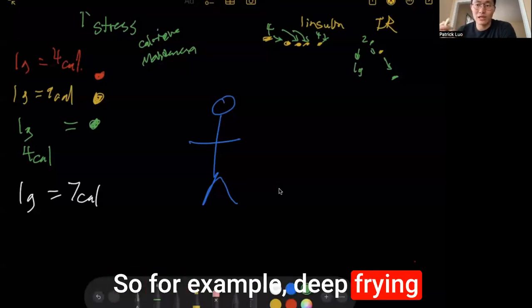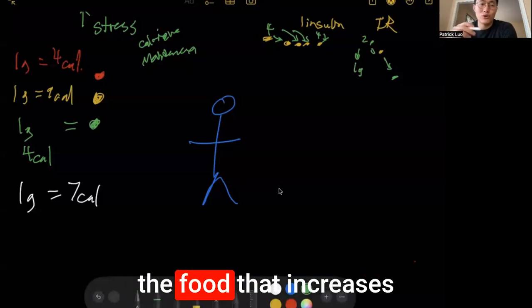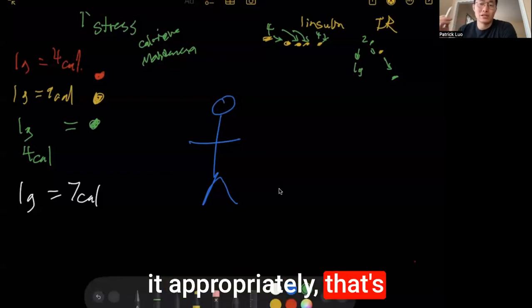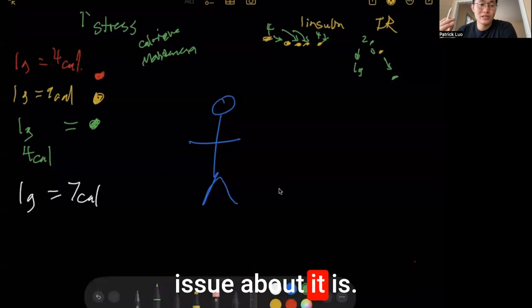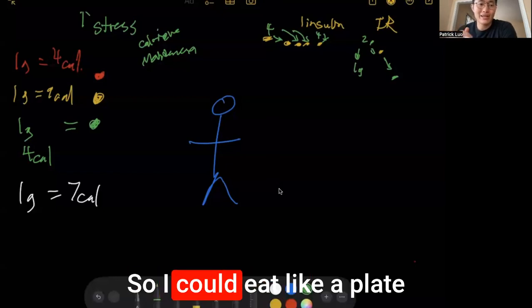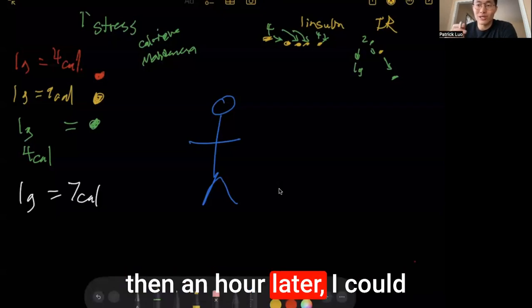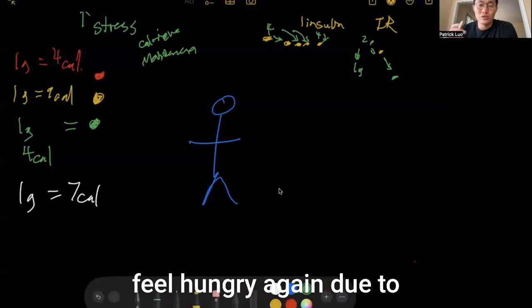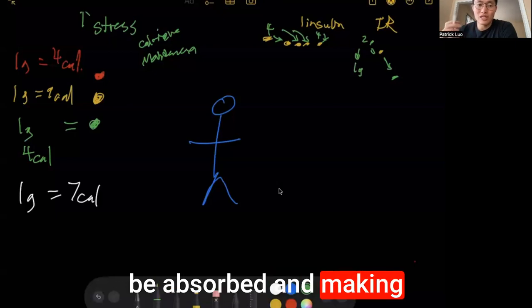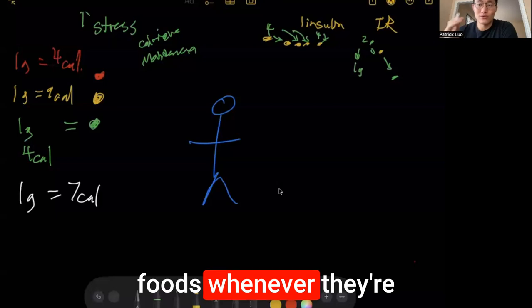So for example, with deep frying, all those grams of oil that get intermixed into the food increase the amount of calories. And if one isn't expending it appropriately, that's going to be an issue. The other issue is carbohydrates. They're not really satiating. I could eat a plate full of rice and pasta, and then an hour later I could feel hungry again due to how quickly the food can be absorbed. The same thing goes for foods that are processed.